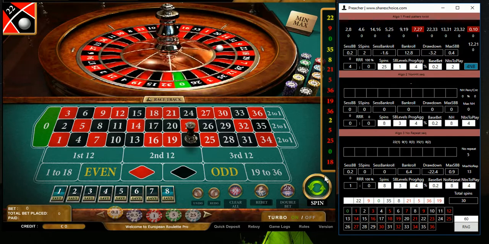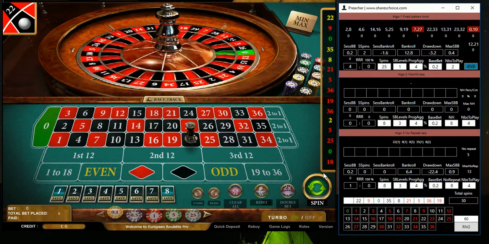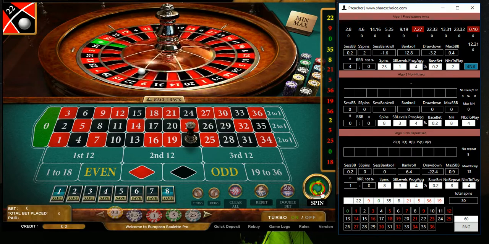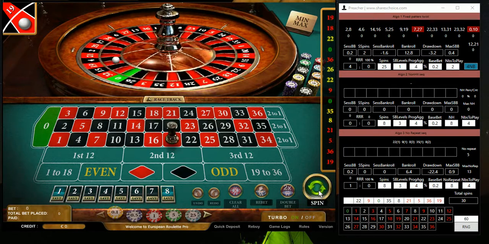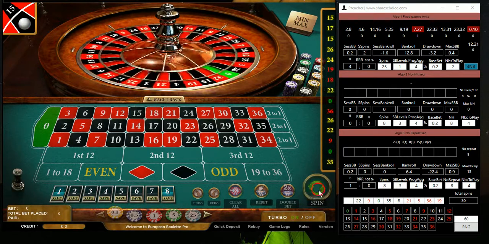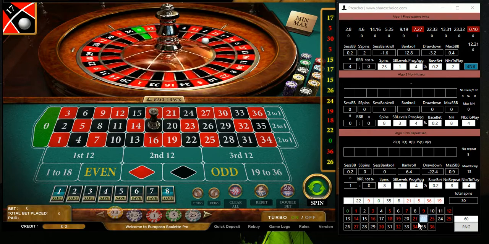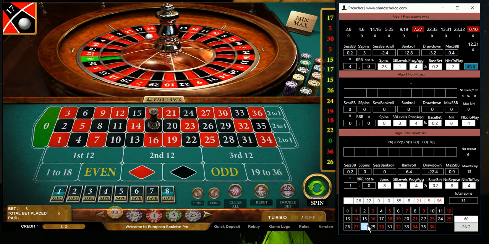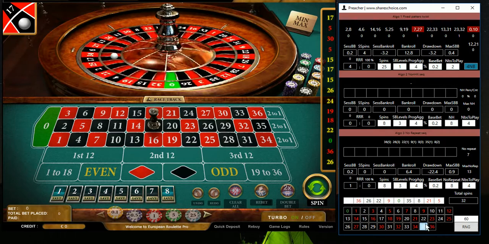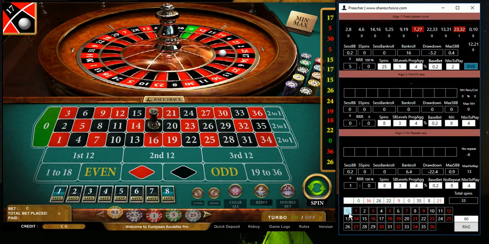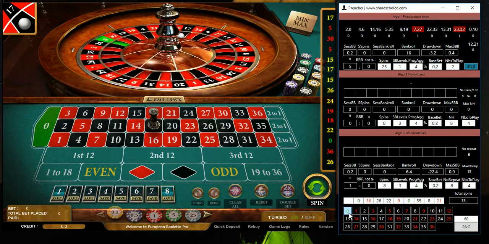Currently I generated 30 numbers, so I will generate maybe 100, 150 numbers and see how the whole situation will look like. 26, 36, 22, 26, black, odd, red, odd, 7, so 26, 36. So I would say number 0 is quite generous, it's coming often, so we are winning also often.